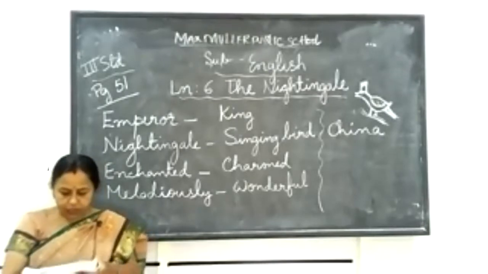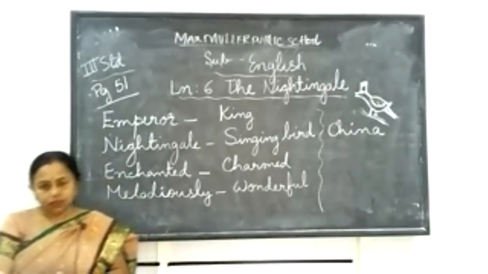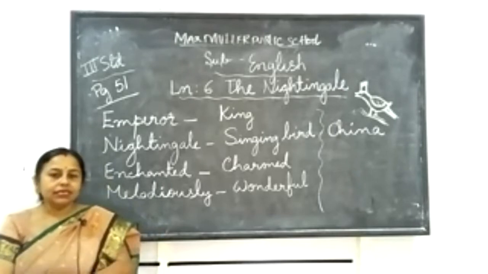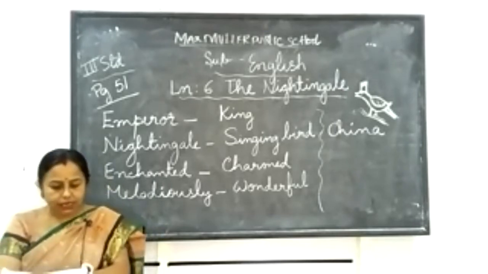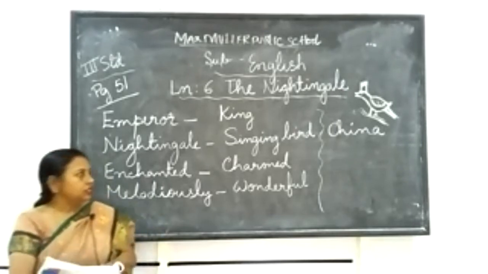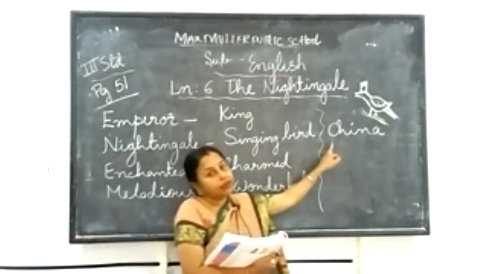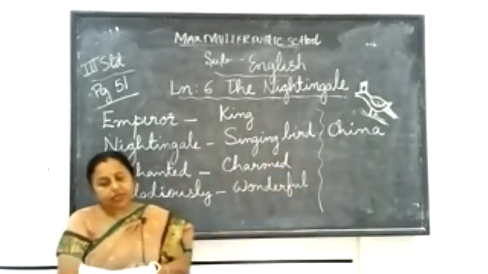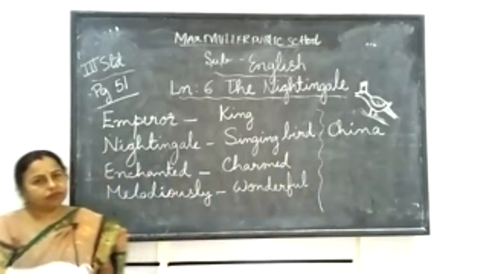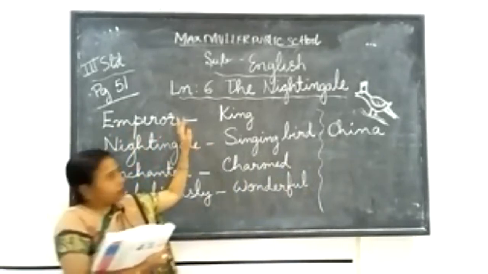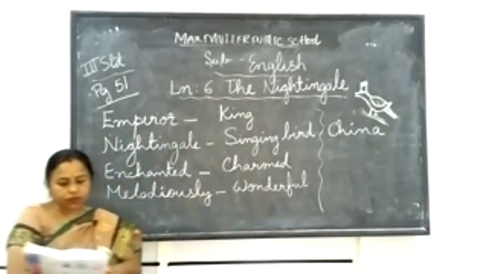Okay, so please open page number 51, semester 2 book. Lesson number 6 I'm doing now. Write the date, today's date, and start. So long ago in China. See, this is a country name, another country, China. There lived an emperor. So what does emperor mean? King. Emperor means king. The word meanings have also been written, you see.